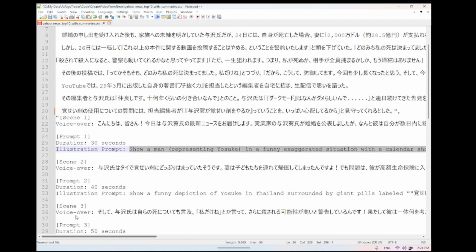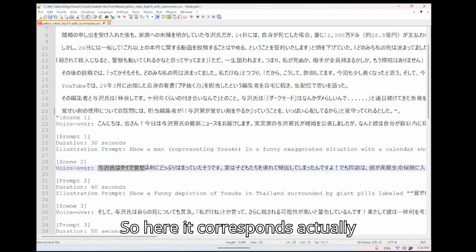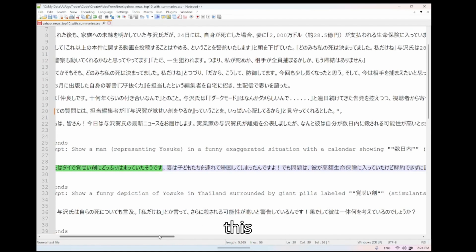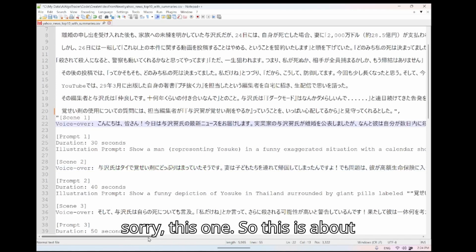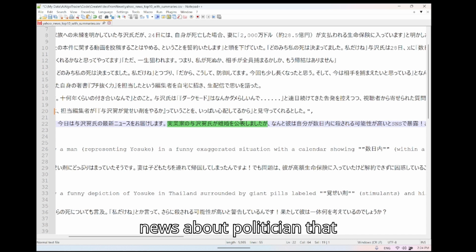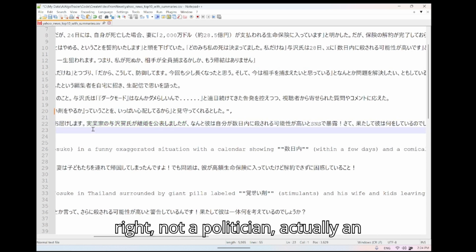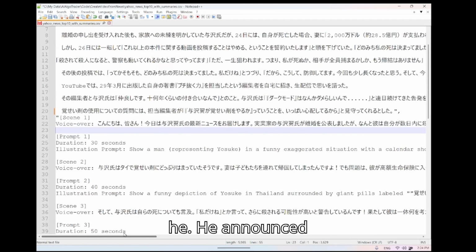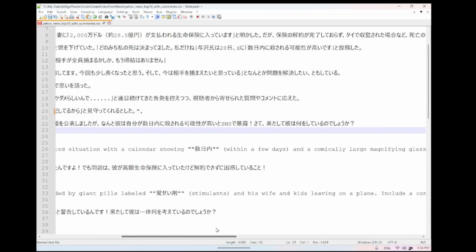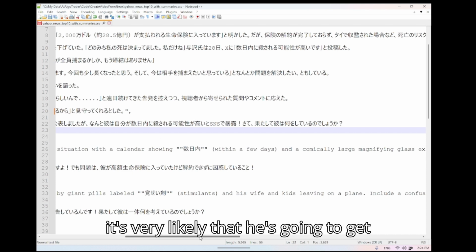So the scene corresponds to this one. This is about news about an entrepreneur, not a politician, who announced a divorce, and he said it's very likely that he's going to get killed in a few days.